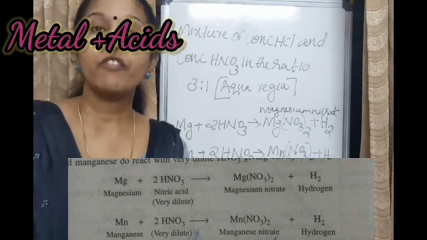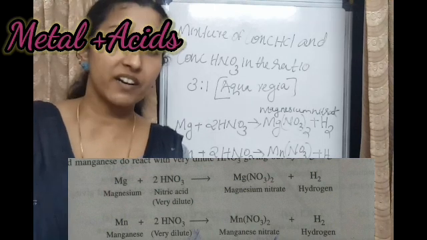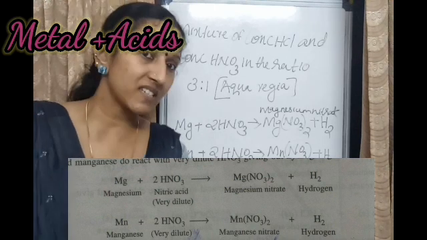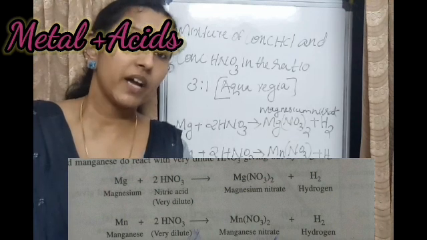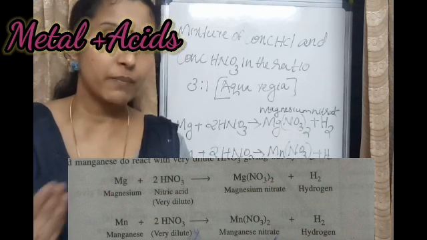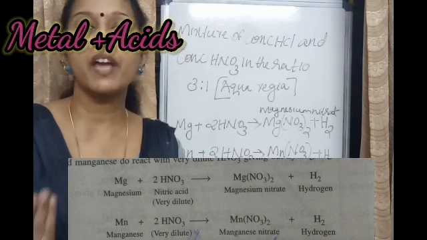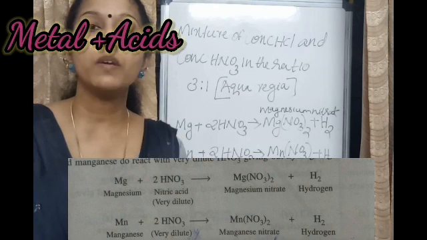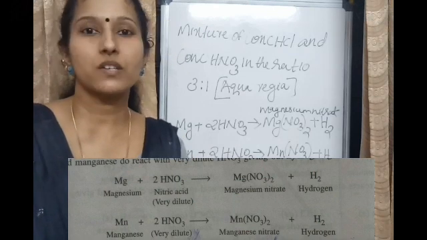Hydrogen is not evolved when a metal reacts with nitric acid because nitric acid is a good oxidizing agent. It oxidizes hydrogen to water and itself gets reduced into nitrogen dioxide. But metals like manganese and magnesium react with very dilute nitric acid to form their salt and hydrogen gas.